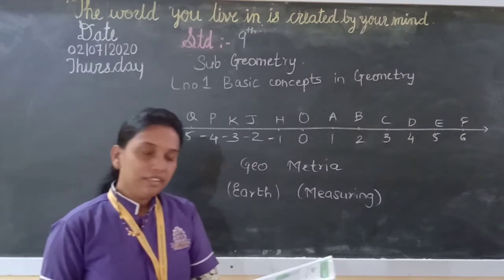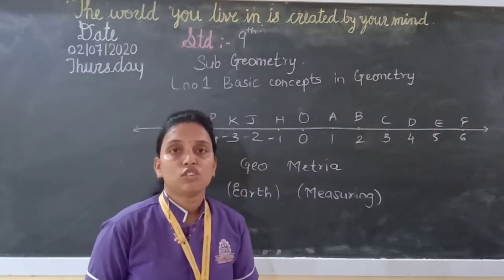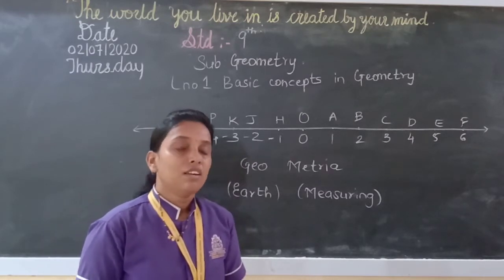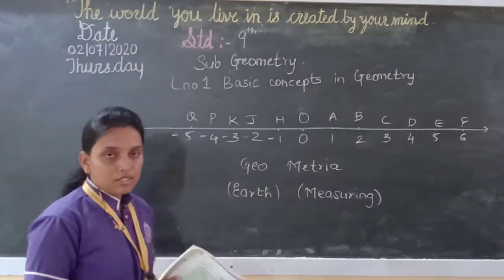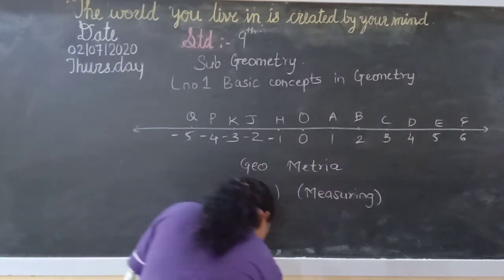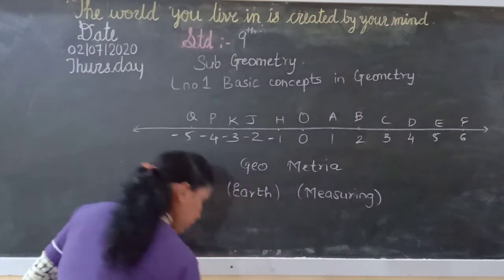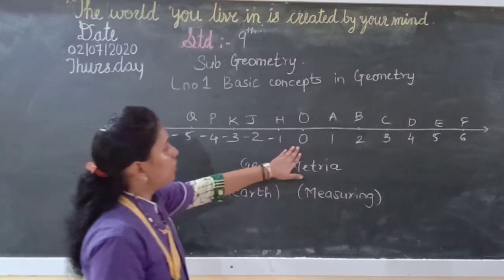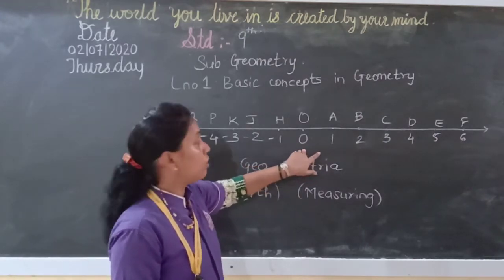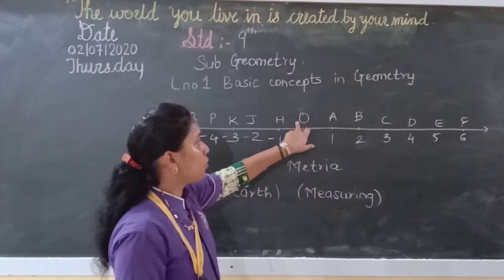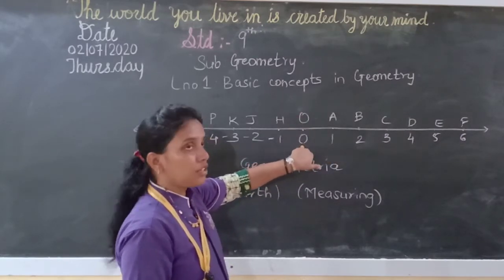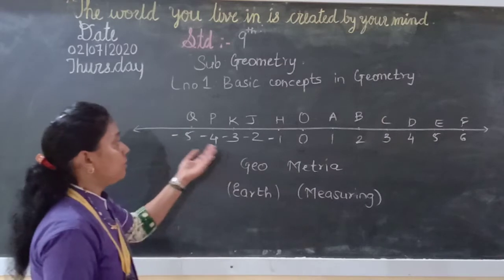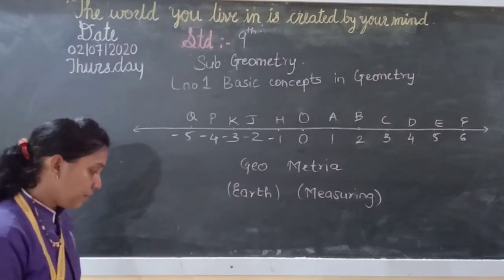Now, always keep in mind that the word line is used in the sense of straight line. So whenever we use the word line in geometry, it is a straight line. Now, you can see the number line over here. We have studied the number line in lower standards. This is 0. O stands for 0. 1, 2, 3, 4, 5, 6 are on the right hand side of the number line, and on the left hand side of the number line there are negative numbers.